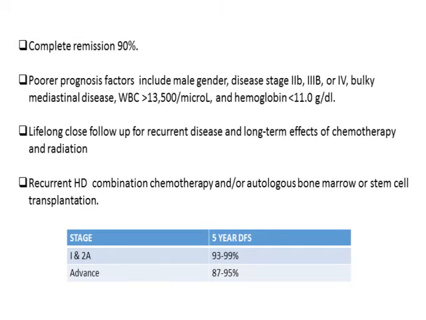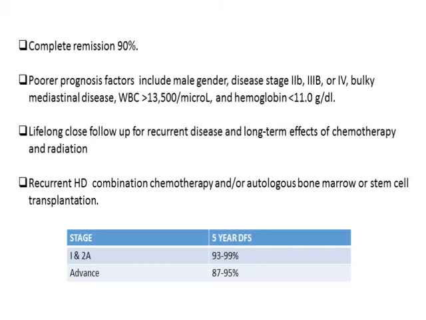Factors which predict poor prognosis are male gender, disease stage 2B and 3B, and stage 4 disease with bulky mediastinal disease and WBC count more than 13,500. And after treatment, lifelong close follow-up of the disease has to be done to assess for recurrent disease and to assess the long-term effects of the chemotherapy and radiation.